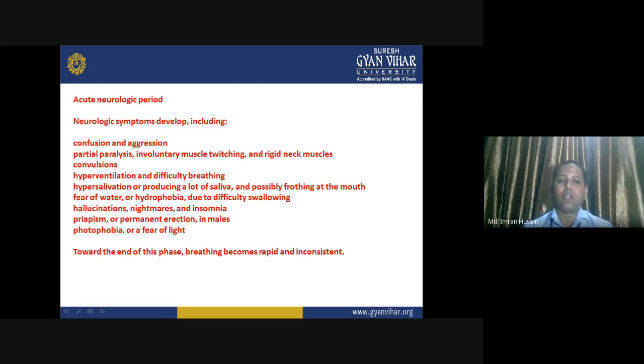Fear of water or hydrophobia is very common due to difficulty in swallowing, hallucination, nightmares, and insomnia.